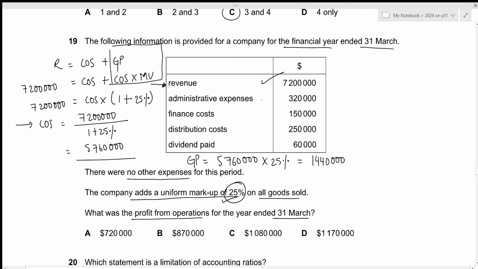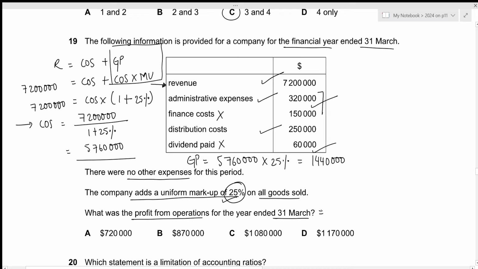In this case, we have administrative expenses which we need to subtract. Finance costs will be subtracted after the profit from operations. We need to subtract distribution costs as well. That is our operating expenses. Then dividend paid, it will be paid out of the profit for the year. So we will not be including these two items. We just need to subtract these two, the 320,000 and 60,000.